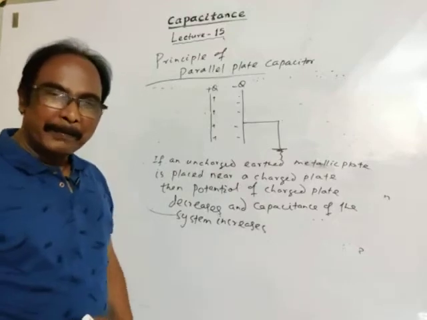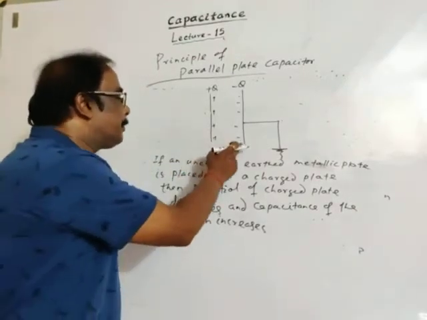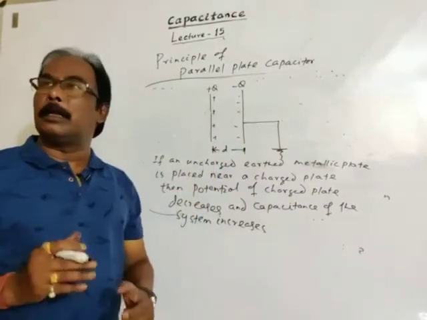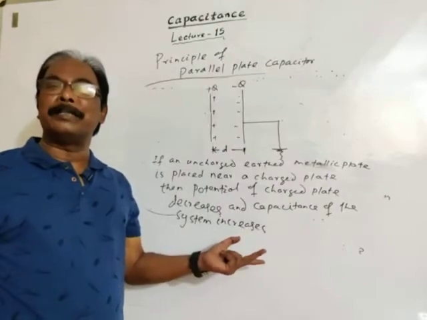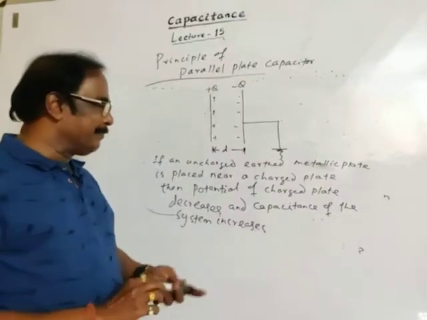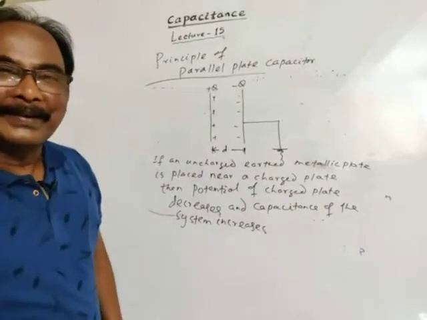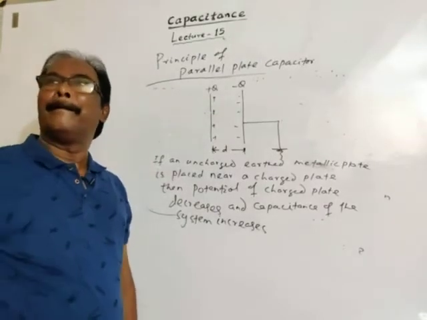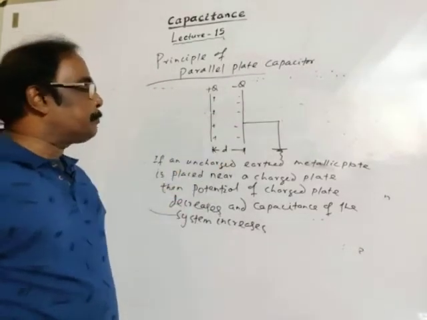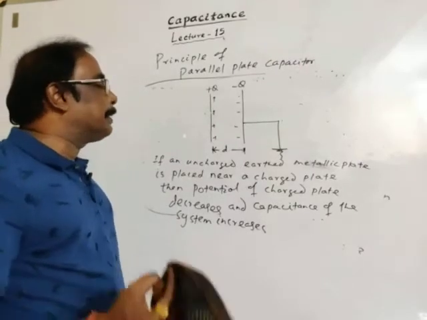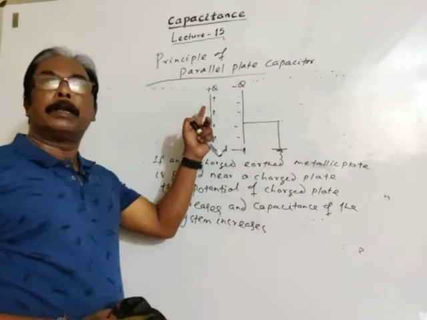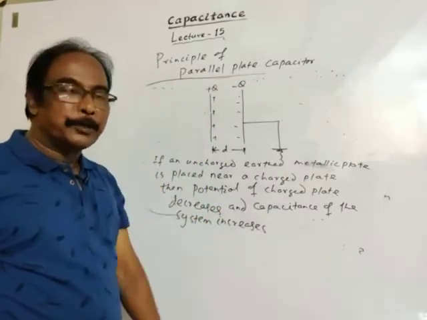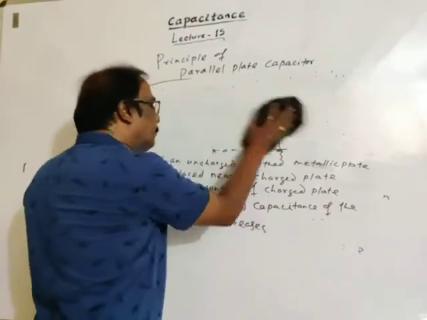This is the principle. If an uncharged or third conductor is placed nearer a charged conductor, then the potential of the charged conductor decreases and the capacitance of the system increases. Just note it down. This is the principle of the parallel plate capacitor: in the presence of an uncharged third plate, the potential of the charged plate decreases and the capacitance of the system increases.